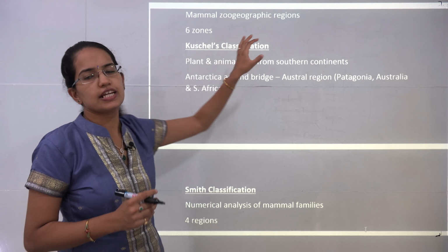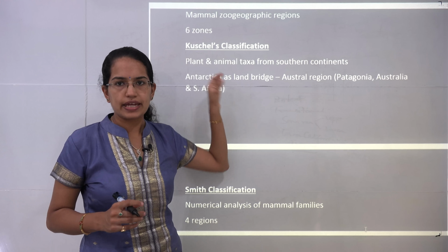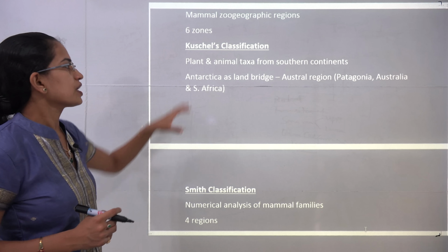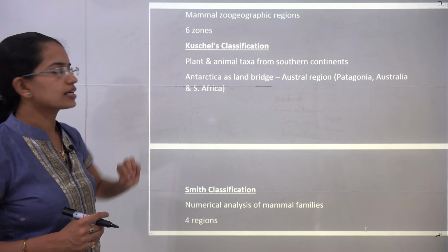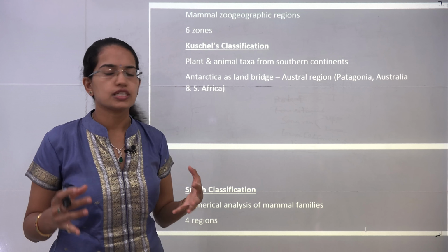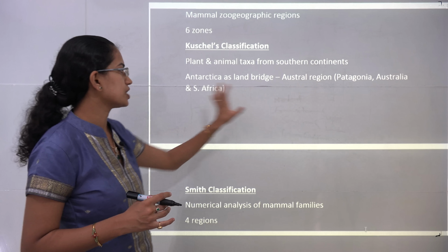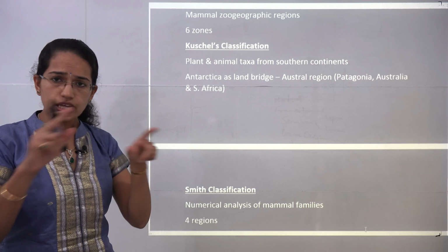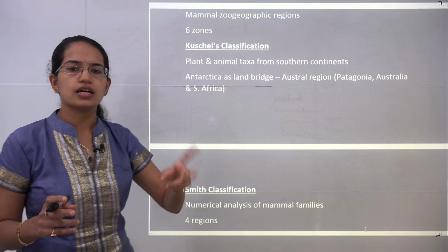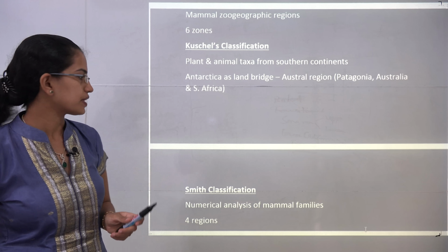So like the Merriam's classification, which was focused on America, Cushell's classification was based on southern continents, and he explained that Antarctica acts as a land bridge. So there is a kind of austral region which includes Patagonia, Australia and South Africa, and this austral region acts as a bridge between the 2 different biogeographical realms.